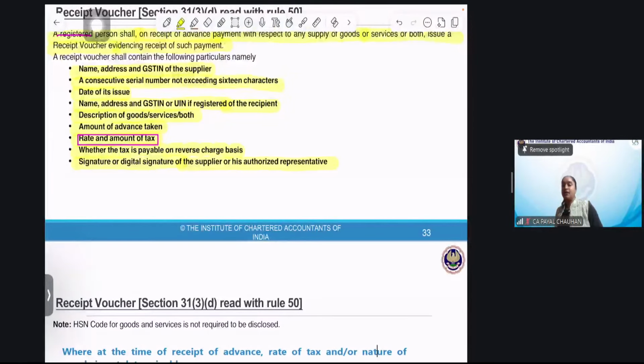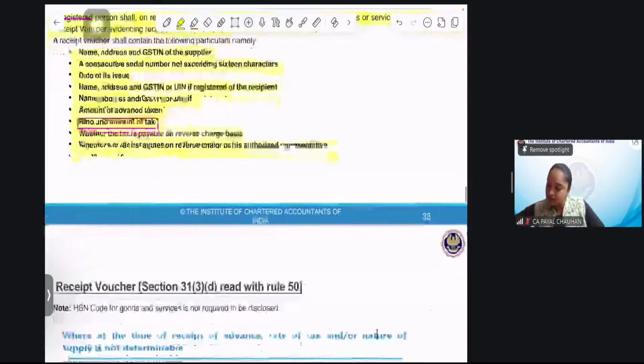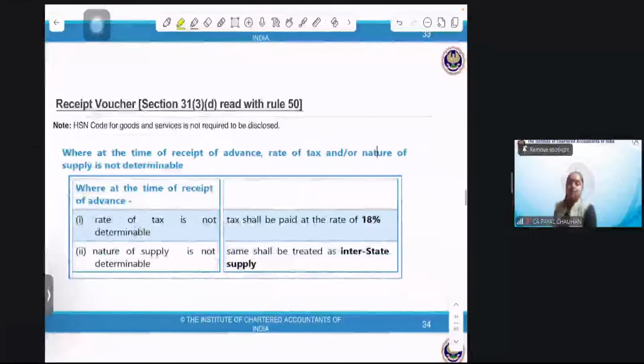Now I'll give you one situation which will be the answer to this. You people have given me advance, right? But you have not yet decided whether you want to buy an Activa or a bike, and both have different HSN classification, I'm giving you an example.